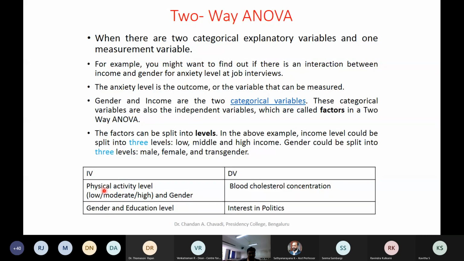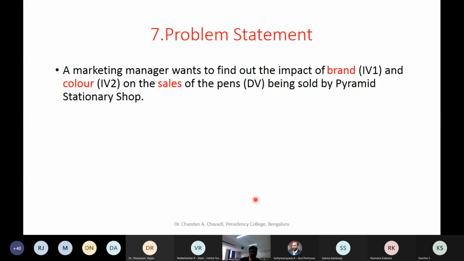The impact we would like to know is whether physical activity has an impact on our blood cholesterol concentration, and whether gender has a link with cholesterol concentration. Or you take one more example, gender and education level on interest in politics. So these are nothing but we are using two-way ANOVA. That means two IVs and one DV, and DV is the dependent variable.